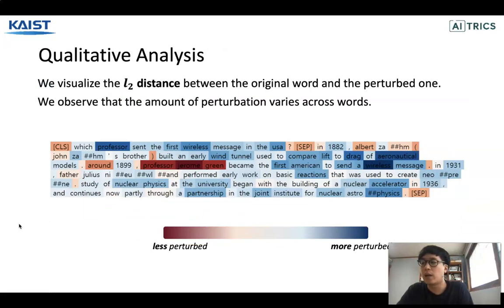For qualitative analysis, we visualize the L2 distance between the original word embedding and the perturbed word embedding. We observe that the perturbation function learns to generate adaptive perturbation for each word.